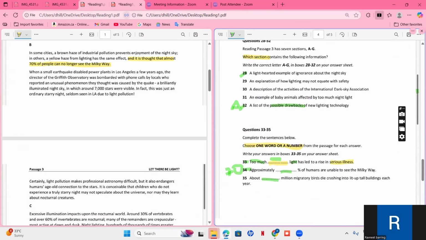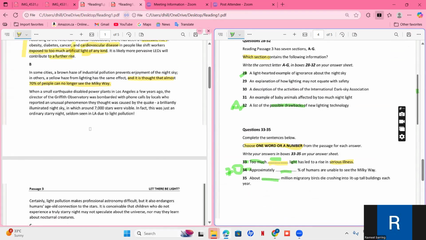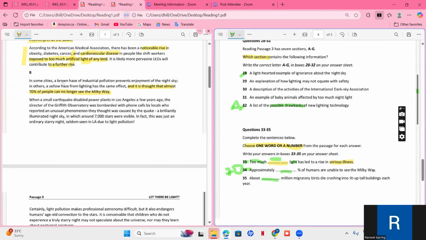So let's see if we are able to find an answer to any one of these. A light-hearted example of ignorance about the sky. So, ignorance. First of all, they are saying that they are unable to see, and then they are saying that when a small earthquake disabled a power plant, the director was bombarded with phone calls by locals who reported an unusual phenomenon. Okay, so there were a lot of people who called this person because they reported an unusual phenomenon, a brilliantly illuminated night sky in which around 7,000 stars were visible.